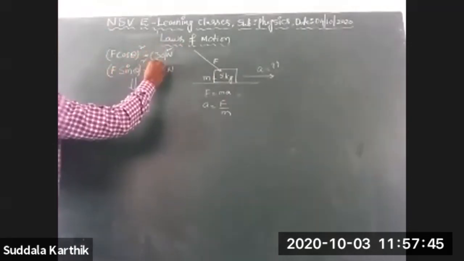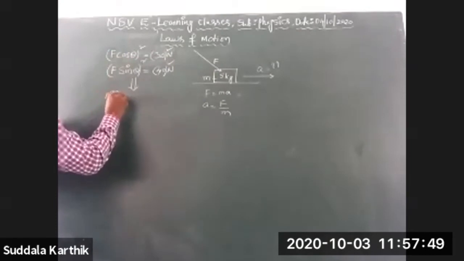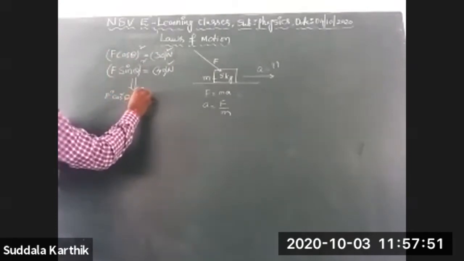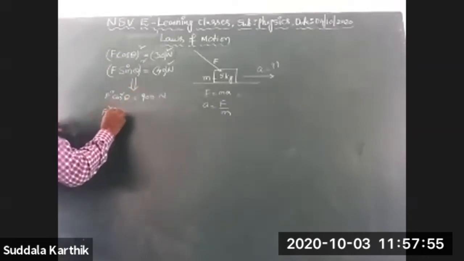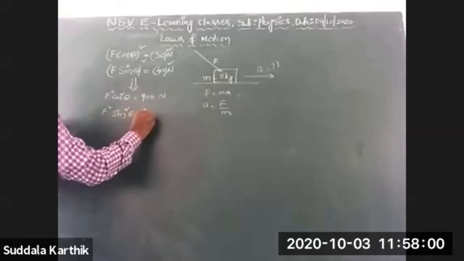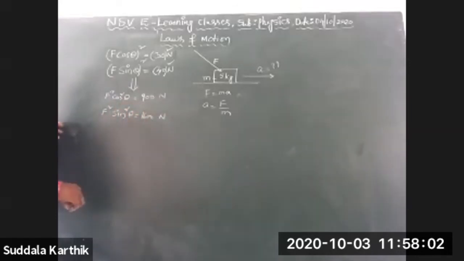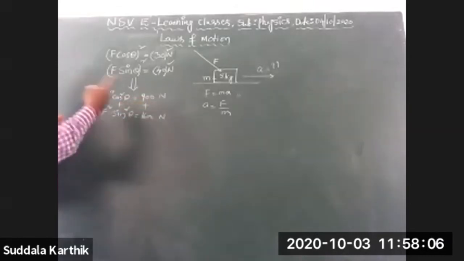Squaring on both sides, you will get what, Nana? F square cos square theta is equal to 900 newtons, and F square sin square theta is equal to 1600 newtons. I got these two equations. Now I am adding these two equations, left side and right side.